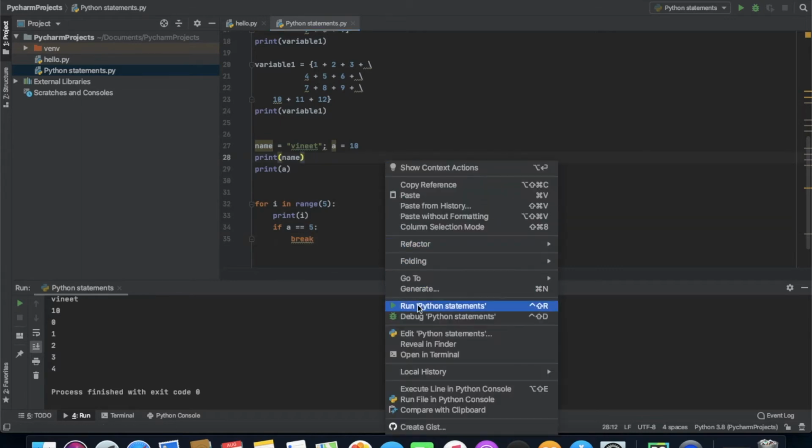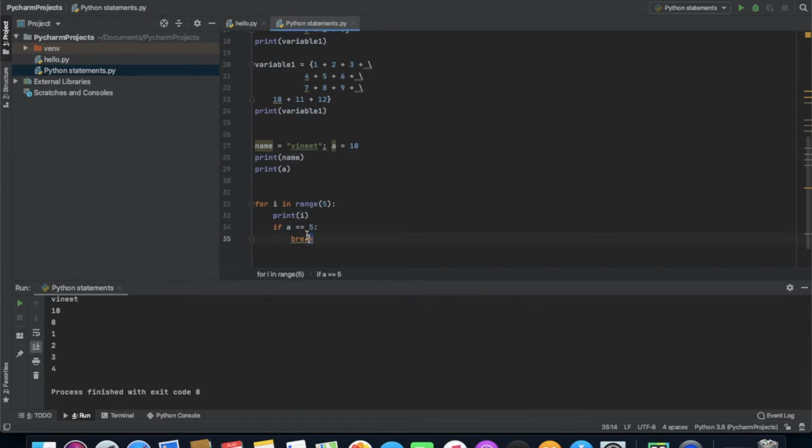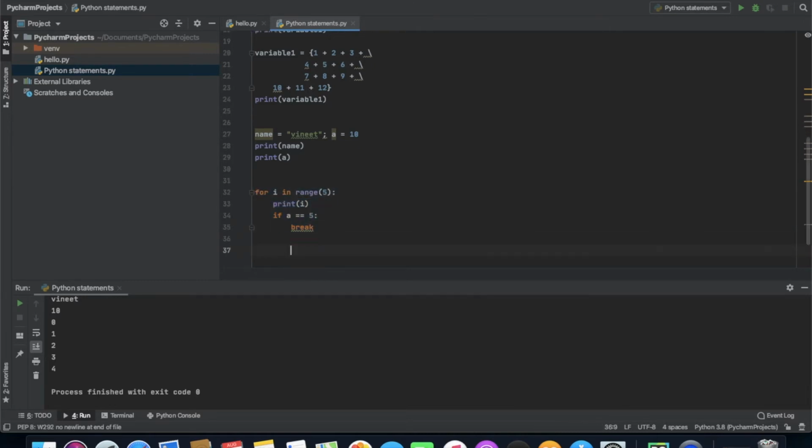So if I am gonna run this, basically if another programmer looks at your code, he or she can read your code easily because it's more readable. There's another approach for it, like for i in range 5, print i, print i 10. So rather than this approach, this is more readable.